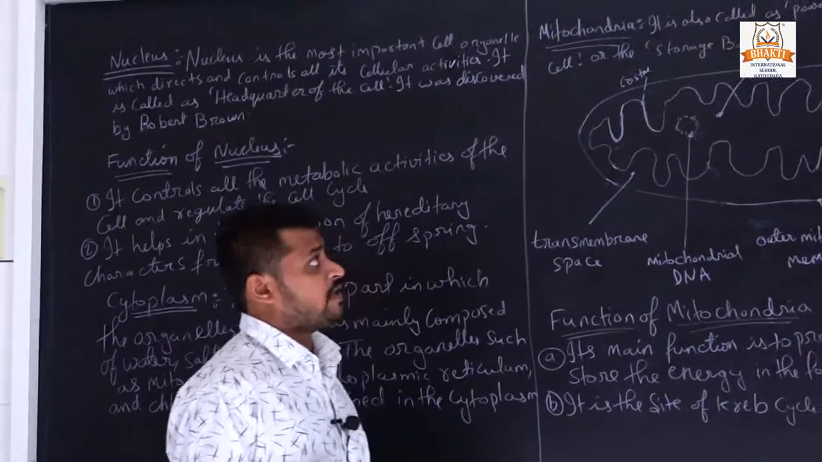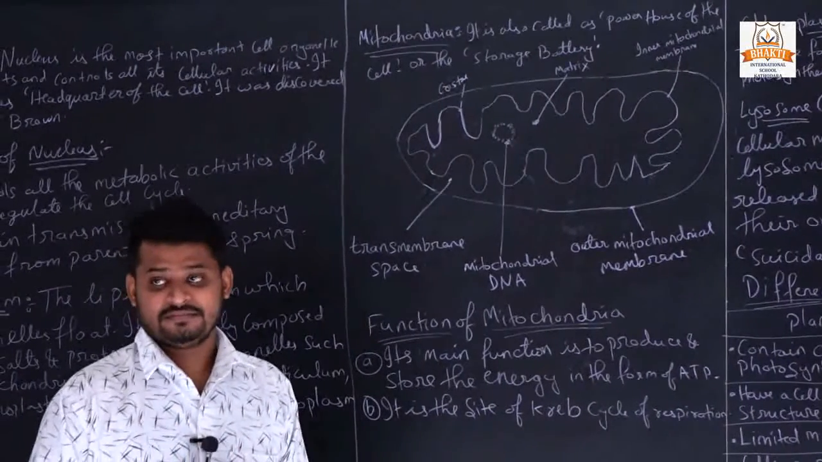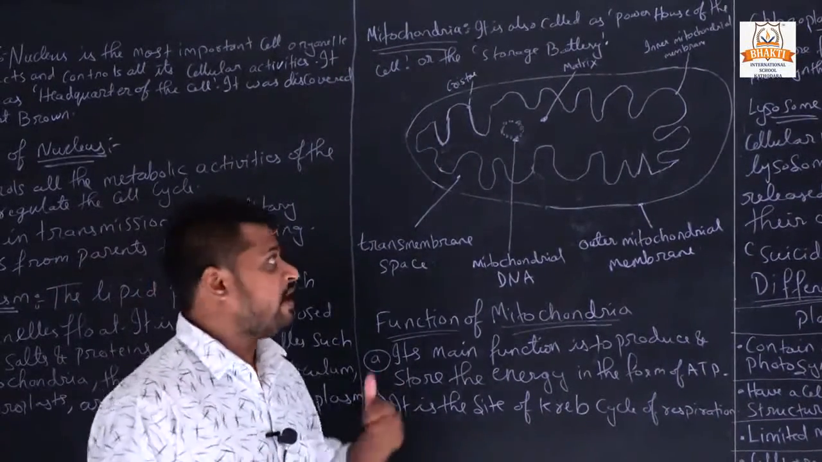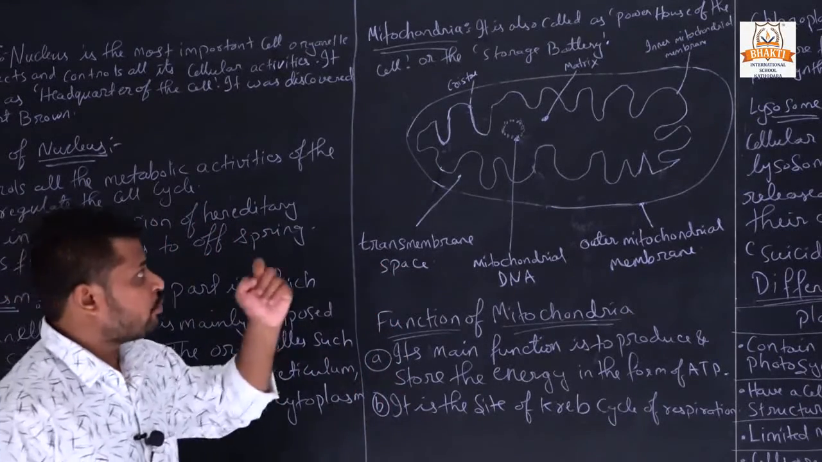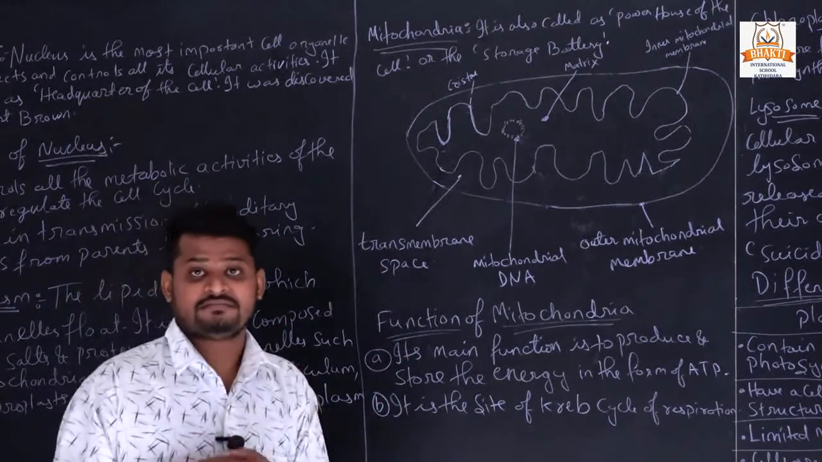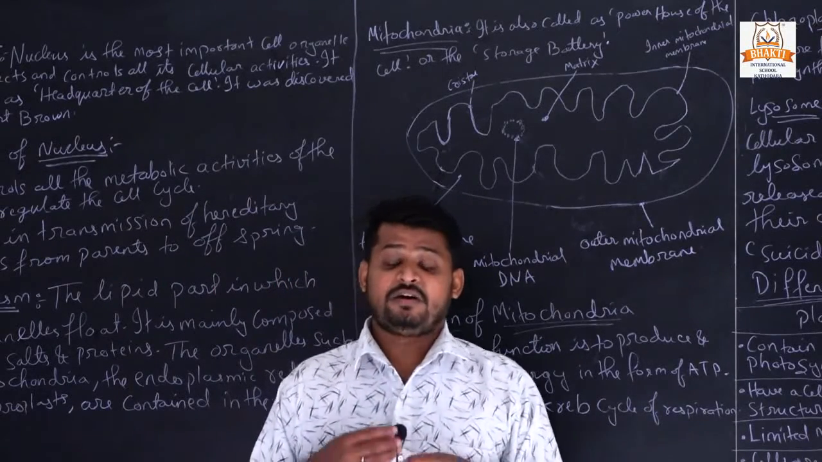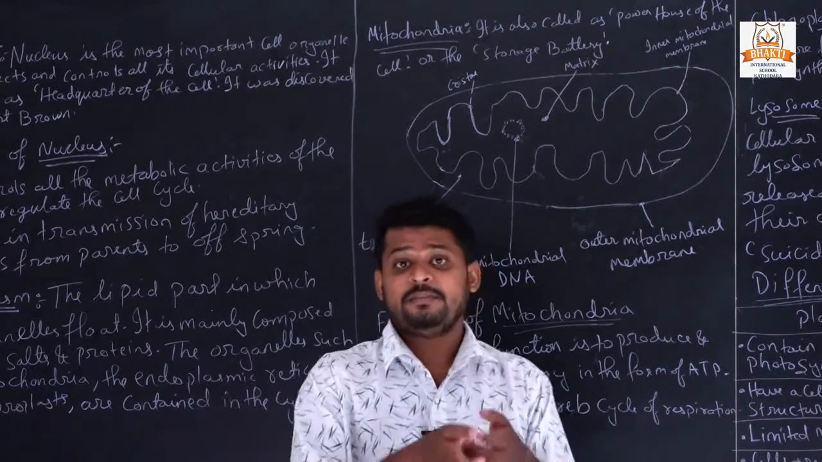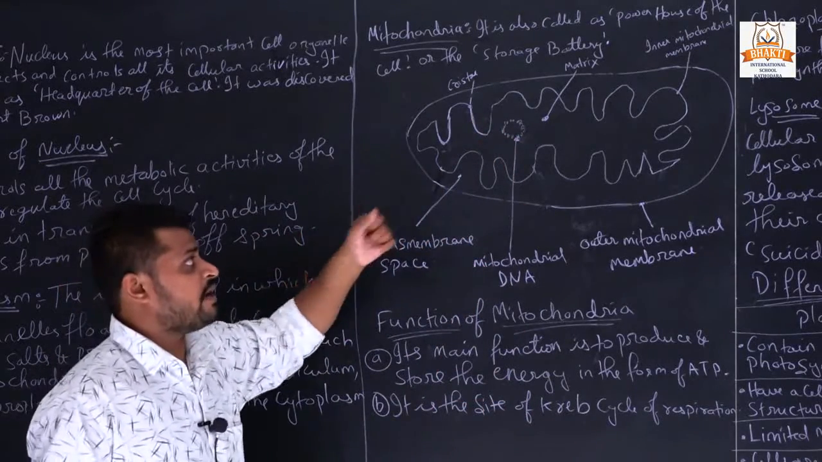Now see, what is mitochondria? It is also called the powerhouse of the cell. It provides energy to the cell for doing cellular activities. That's why mitochondria is called the powerhouse of the cell. And the storage battery: whatever we eat is stored in the cell, in the mitochondria. That's why it is also called a storage battery.